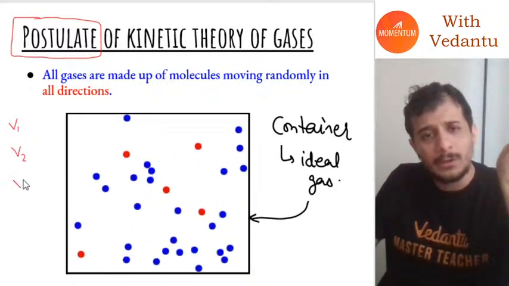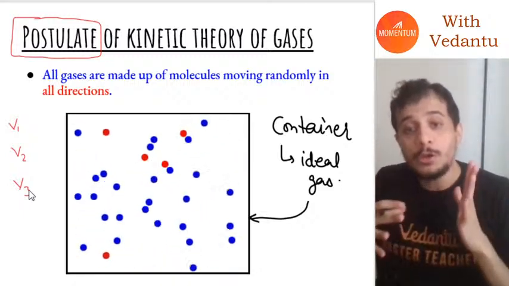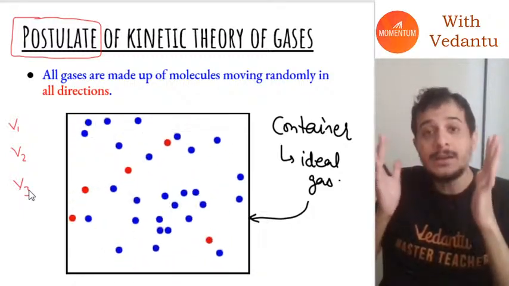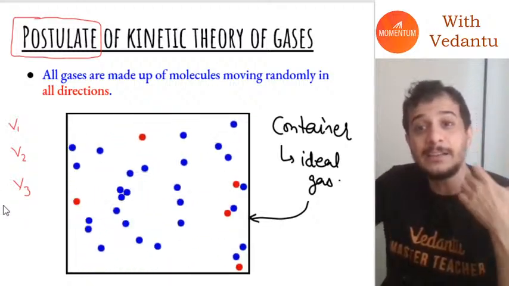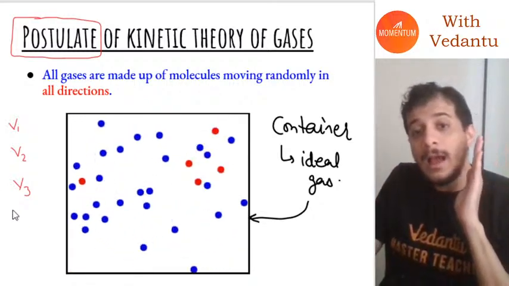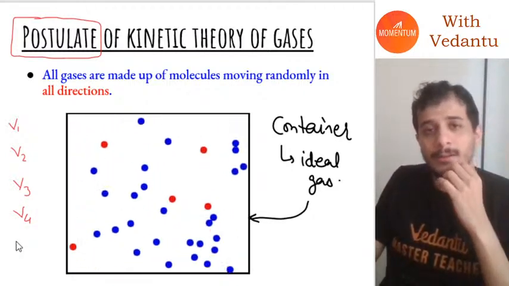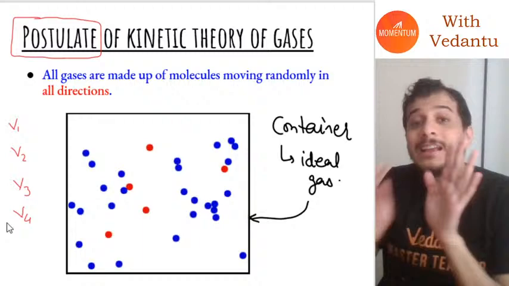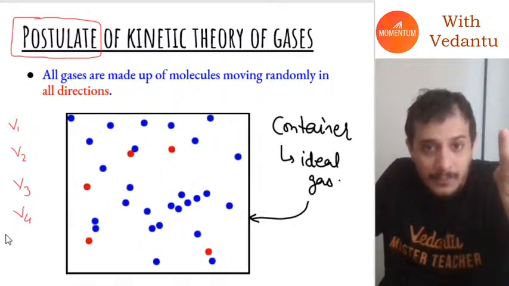Not all of them are going to have the same speed. Here we are talking about billions and trillions of molecules. One mole of gas is basically 10 power 23 molecules. So that's a lot of molecules, and all of them will have different velocities. It's not impossible for two molecules to have the same velocity, but in general they will have different velocities.